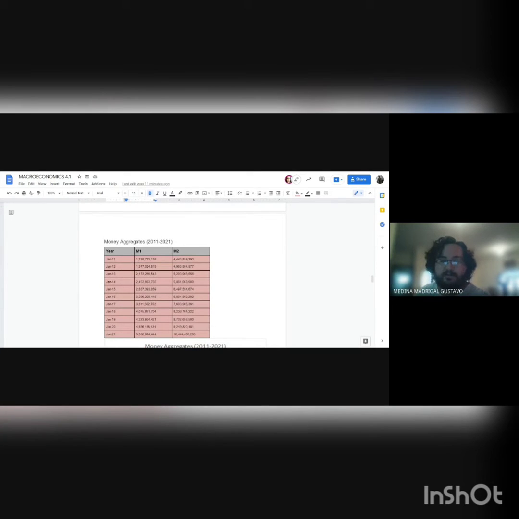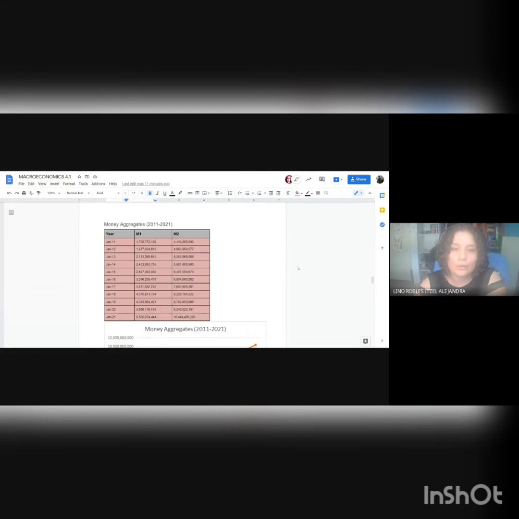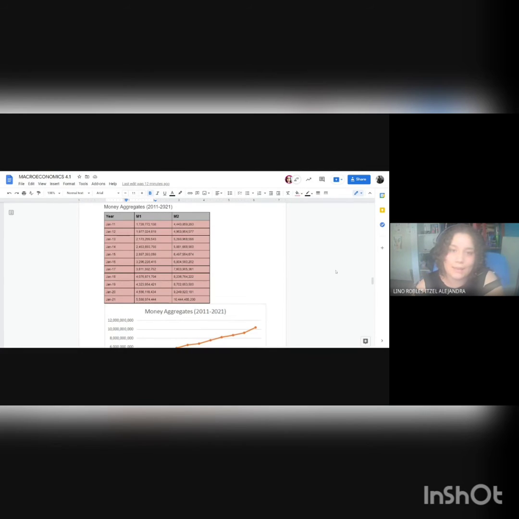And next is money aggregates. Yes, so in the money aggregates, we included two methodologies, methodology 1 and methodology 2. So we can clearly see that the numbers in M1, methodology 1, are smaller because they take into account less accounts, and the M2 takes more accounts into the matter. So that's why the numbers are bigger in each year.